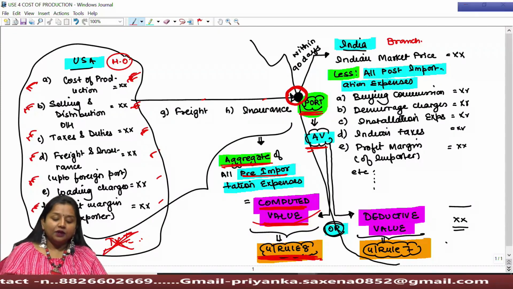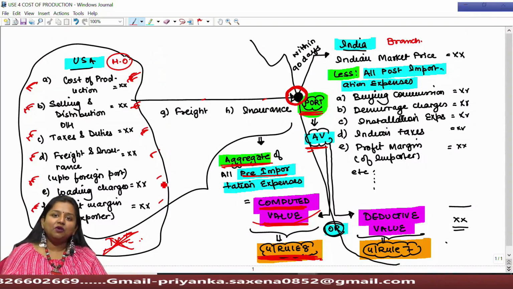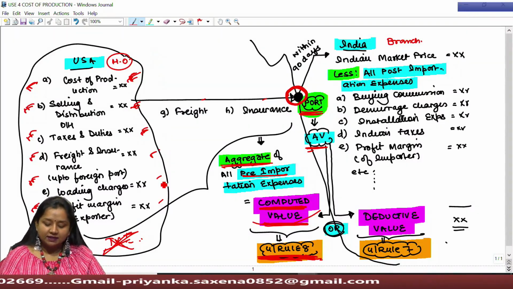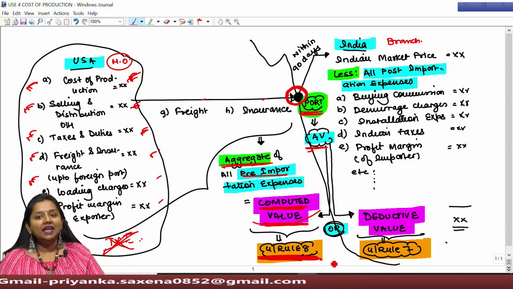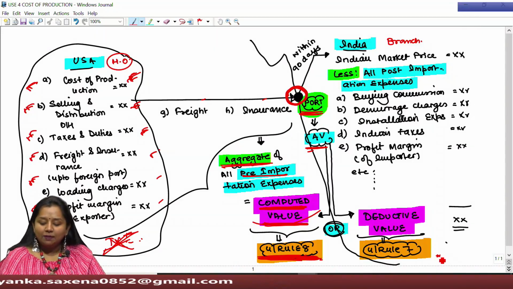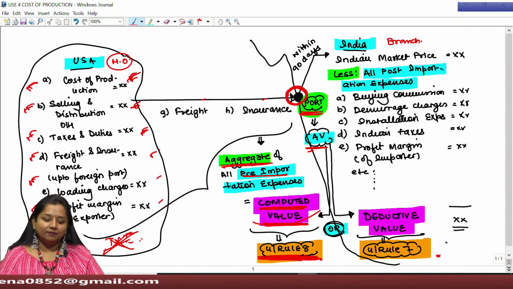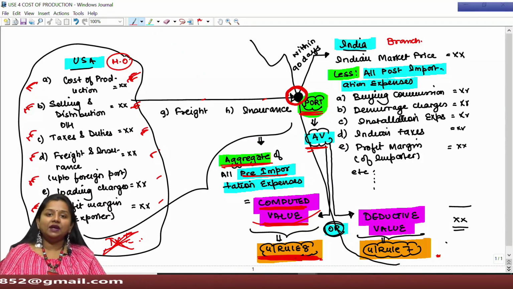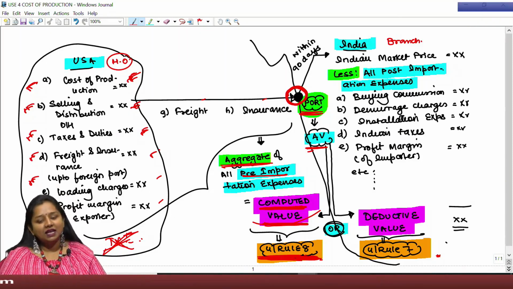And if due to such relation it is possible to obtain the breakup cost of all the expenses, then assessee shall be eligible to apply Rule 8 for determining the assessable value without applying Rule 7 as said under Rule 6. So since all the breakup cost is available for you, it's better to take the aggregate of all such expenses for determining the assessable value under Rule 8.